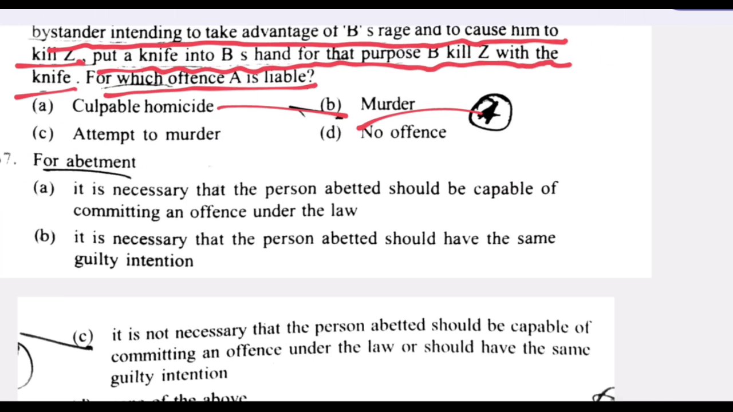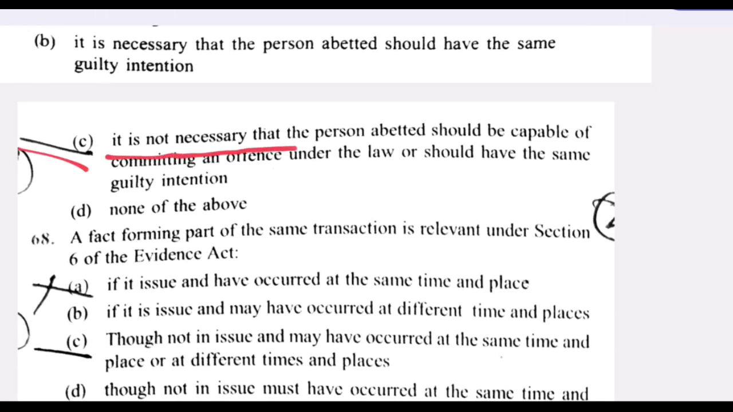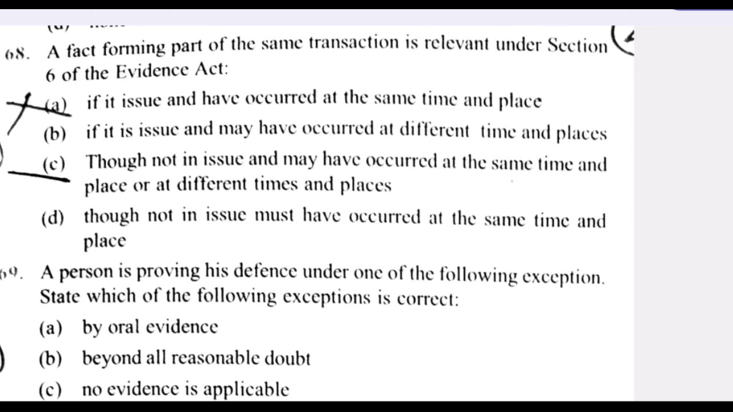Next question. For abetment, C is the right answer. It is not necessary that the person abetted should be capable of committing an offence under the law or should have the same guilty intention. Next question.